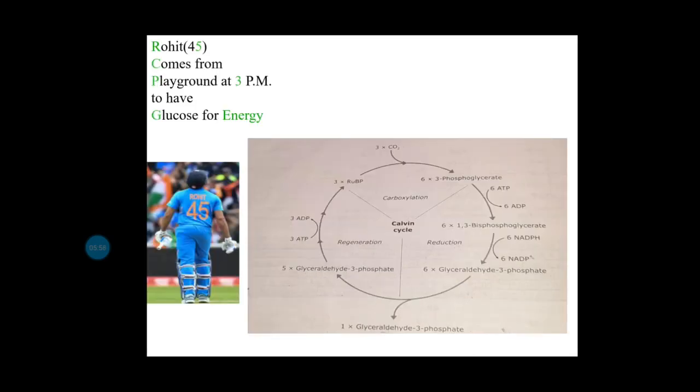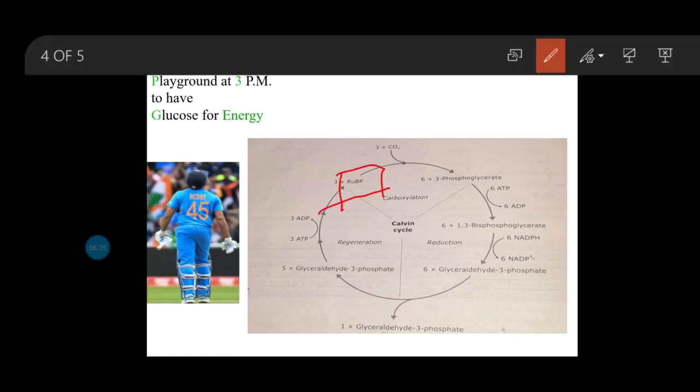Now in this slide we will discuss a trick that will help you remember the Calvin cycle for a lifetime. As we all know, Rohit Sharma is a cricket player, and his jersey number is 45. Now look at the mnemonic: Rohit 45 comes from playground at 3 p.m. to have glucose for energy.